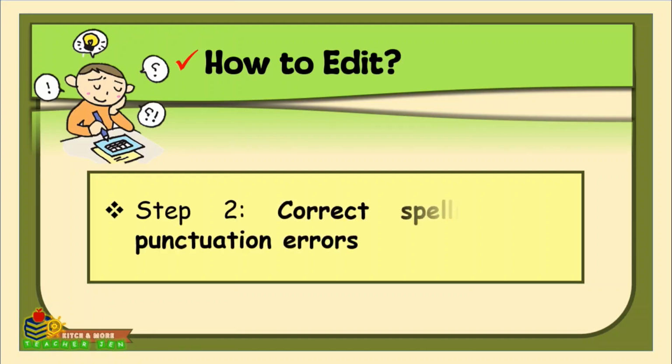Step 2, you have to correct spelling and punctuation errors. You have to identify and fix any spelling mistakes, misplaced commas, missing apostrophes, or incorrect punctuation marks. Typos and grammatical errors can affect the clarity and credibility of the text. Ask yourself, are all words spelled correctly? Is punctuation used properly to enhance meaning?